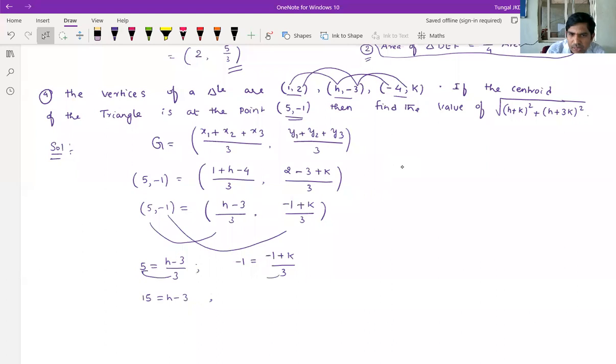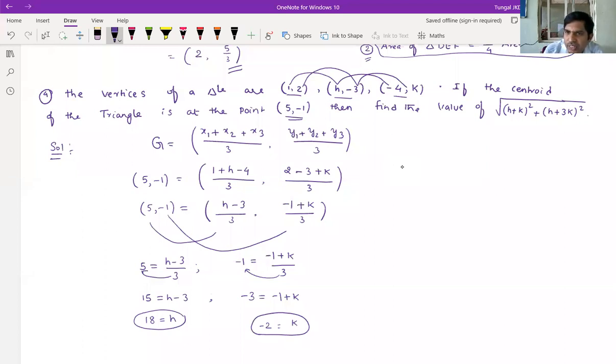Here, cross multiplied, -3 is equal to -1 + k. So therefore h is equal to 15 plus 3, nothing but 18. Here k is equal to -3 + 1, which is -2. So we are getting both the k value and the h value.